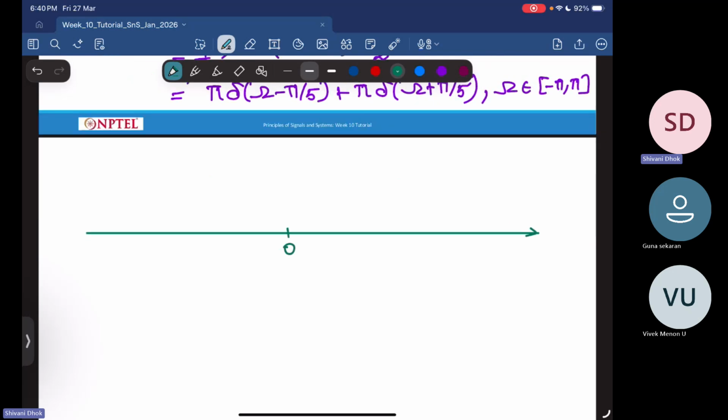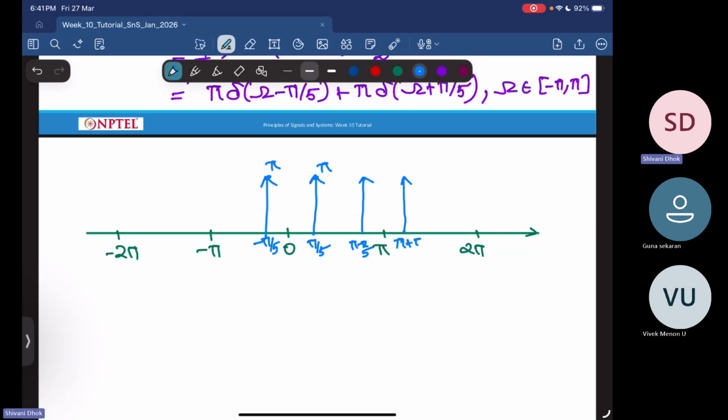You have 0, then you have pi, 2 pi, minus pi, minus 2 pi, and so on. You have impulses at plus and minus pi by 5. Then you will see one at pi minus pi by 5, then at pi plus pi by 5. Otherwise it will be 0.